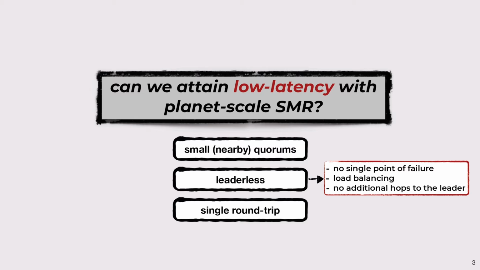And since any replica can process commands, we also get load balancing. And finally, there are no additional hops to reach the leader, which means that we don't have clients that experience high latency just because they are far away from the leader. The final property says that commands should be processed in a single round trip.